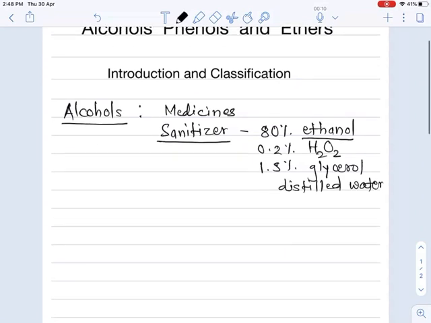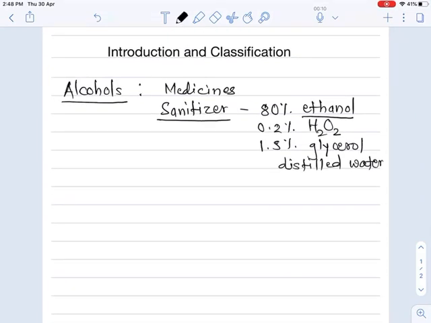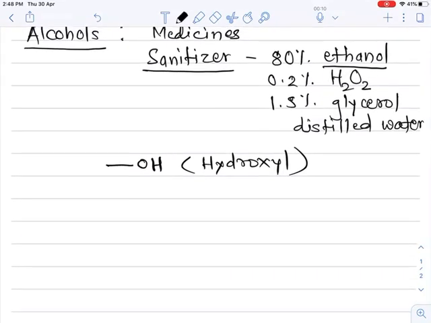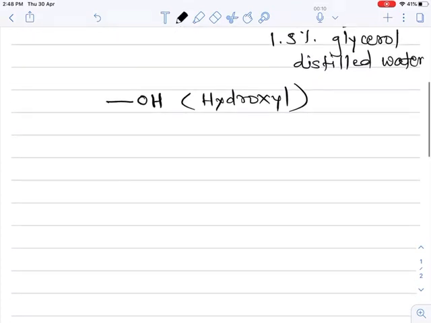Now its functional group. The functional group of alcohol is the OH group. It is called a hydroxyl group. The general formula of alcohol is ROH. R means an alkyl group, that is, an aliphatic group attached to this OH group, and these are called alcohols. So this is the general formula for alcohol.